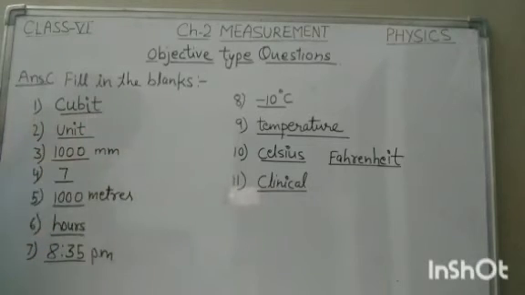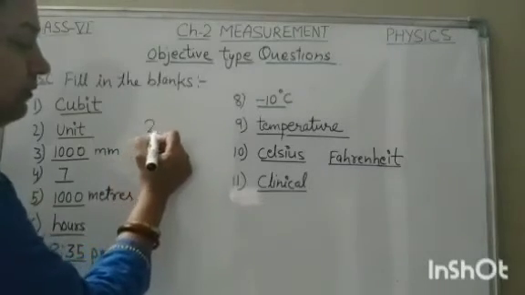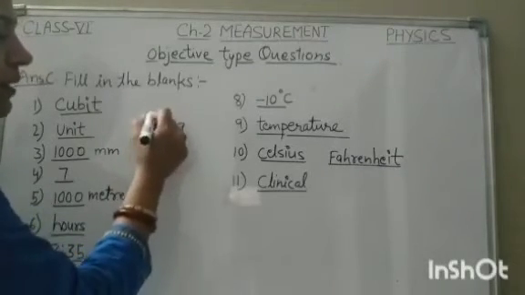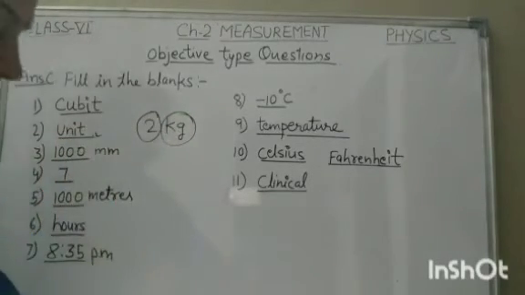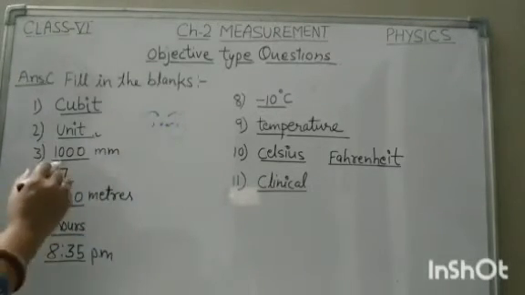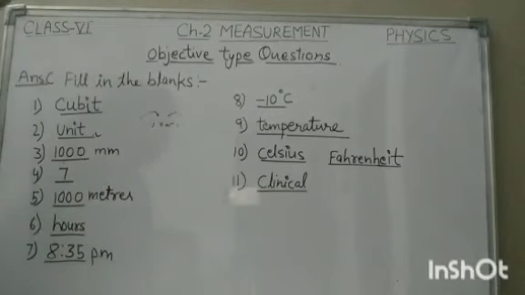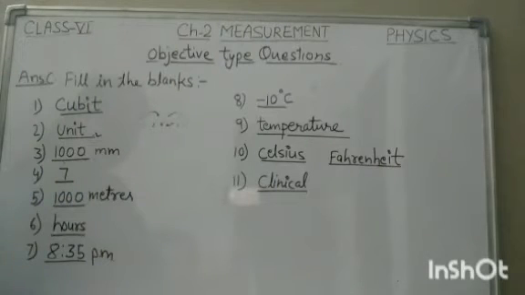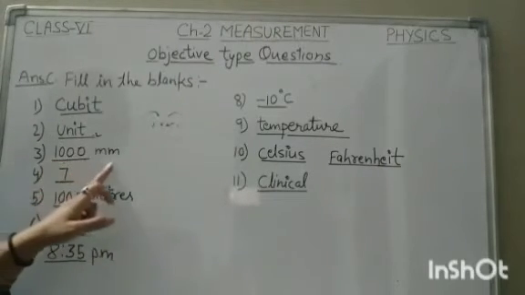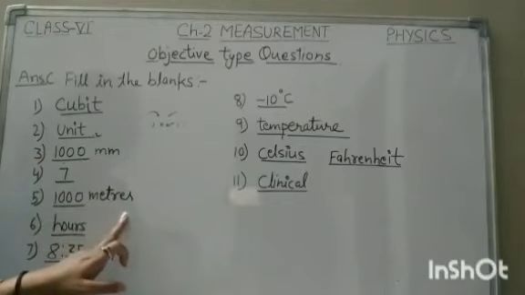Now second one is, every measurement consists of a number and a unit. I have told you 2 kilogram. It means 2 is number and kilogram is unit. So here you will write unit. Now question number 3 is, 1 meter is, we all know, 1000 millimeter. Question 4 is, there are 7 fundamental physical quantities. This already I have told you in my videos. Now fifth one is, 1 kilometer is equal to 1000 meters. Here it will be the correct answer.